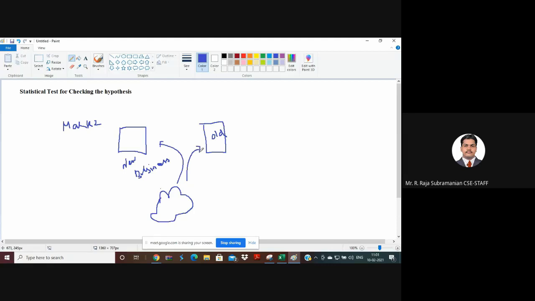That is one kind of hypothesis, that he will get more dollars, and they will not get anything. This is one kind of hypothesis. The other hypothesis is he will get a loss, and they will get more dollars. So these are the two kinds of hypothesis assumed for a business, right?